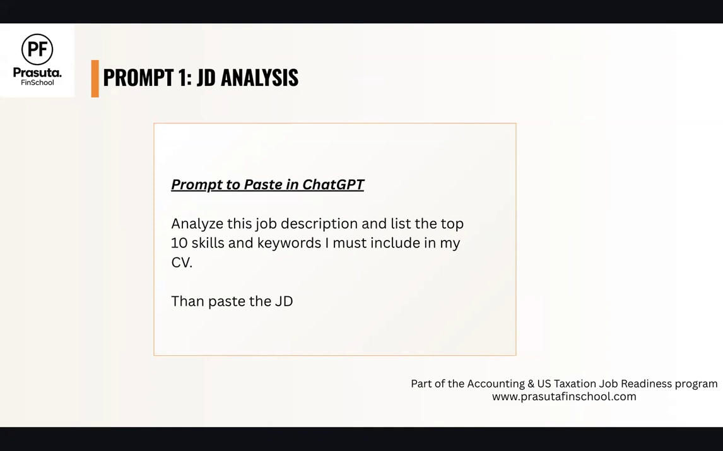What happens if you give this prompt to ChatGPT? ChatGPT will give you the top 10 skills that you should include in your CV. And if a recruiter is screening your CV, then you would be one of the top applicants for that particular role. Once you give this prompt, do not forget to paste the JD or attach the JD in ChatGPT, right?